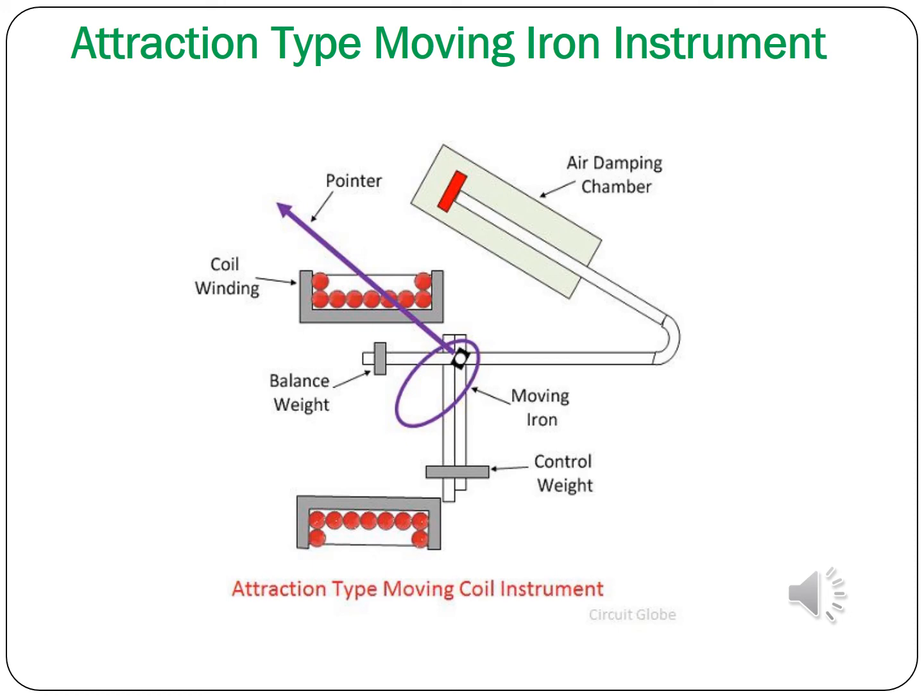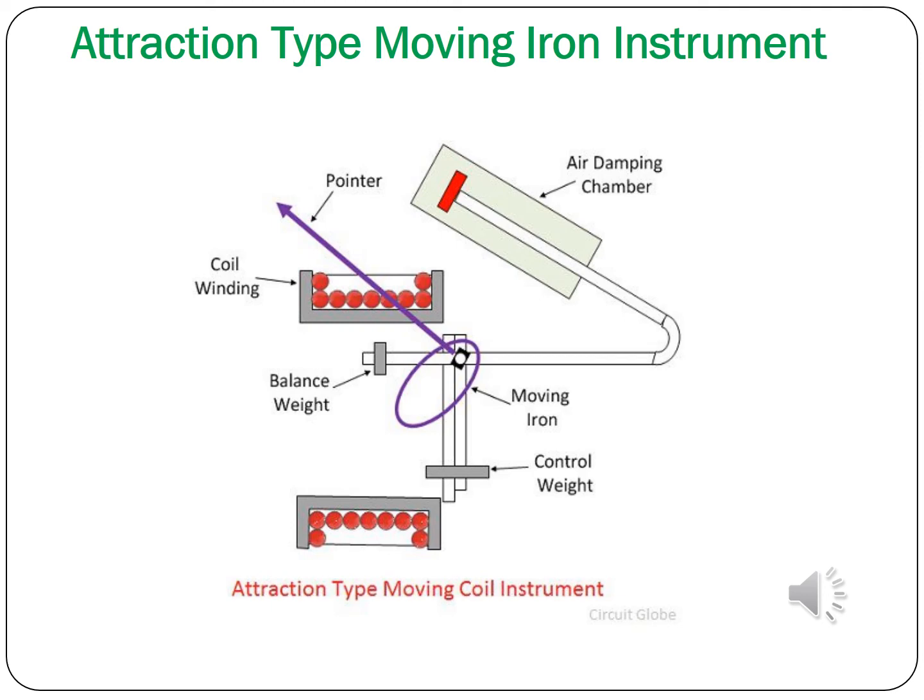Now, the movement of the iron vane is indicated by a calibrated scale with a pointer. This pointer is connected to the vane. If the vane moves, the pointer moves, so the pointer indicates on the calibrated scale. In order to stabilize your needle, you connect a balance weight and a control weight.